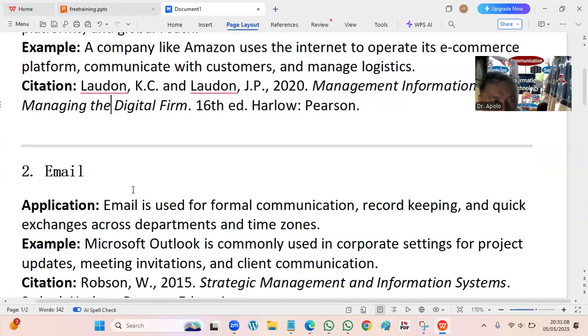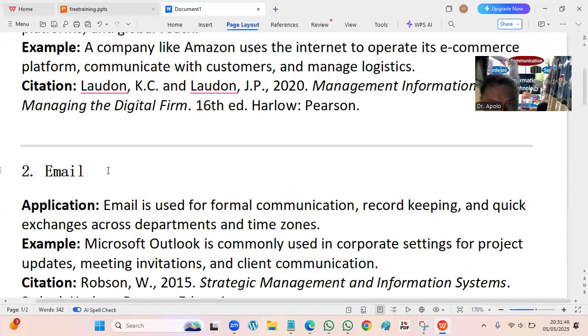So next is email. Email, we know already. Email is electronic mail. The traditional is the snail mail. So that's the conventional without the technology. So this application is used for formal communication. Why? Because when you send email, there is a date that will be a prescription for the sending of the documents. For example, collections, delivery. There's a date, no, of sending the email. So the other party cannot lie. So that's the beauty of email.